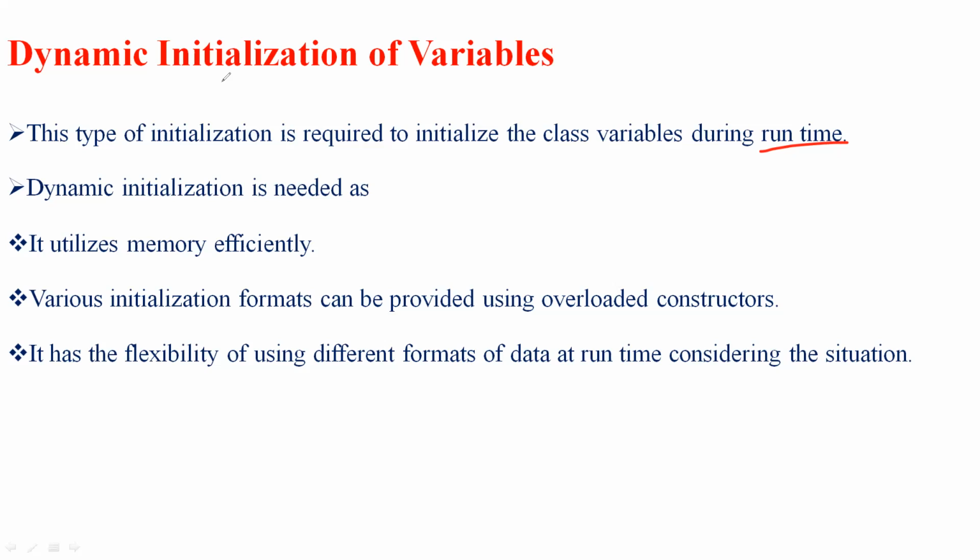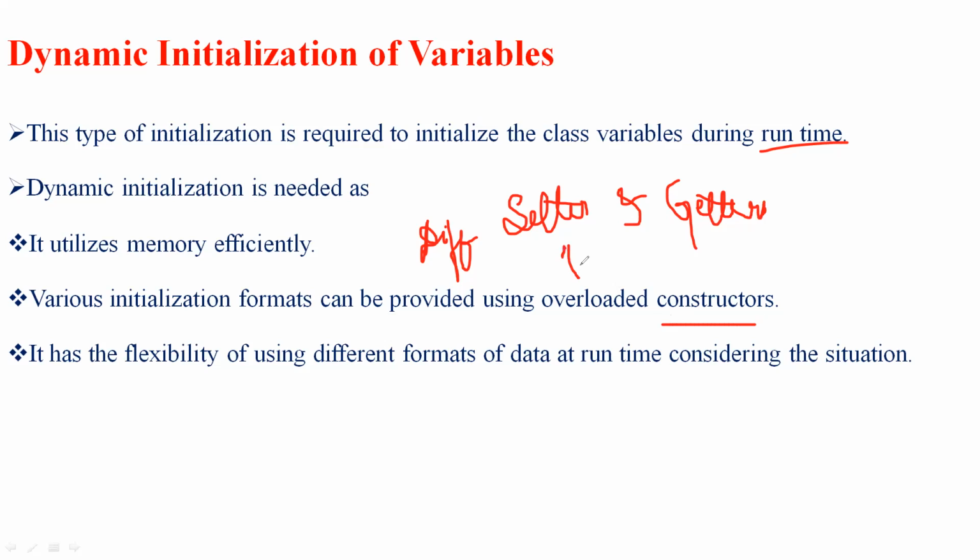and we can also use setter and getter methods. In the case of dynamic initialization, along with the constructors, we can also make use of different setter and getter methods, and along with that we can also make use of different methods.